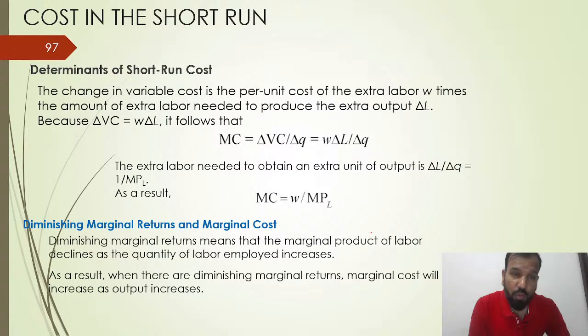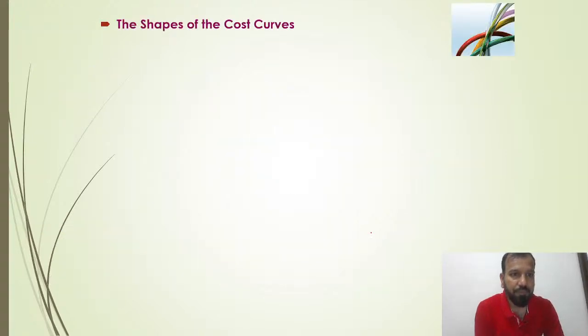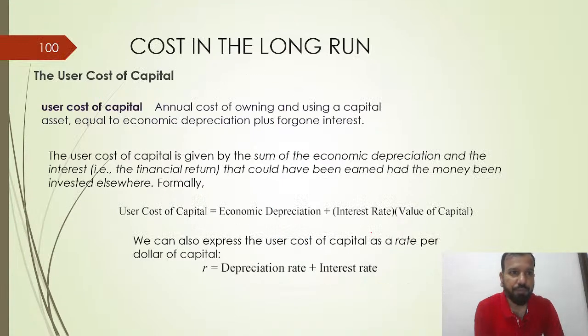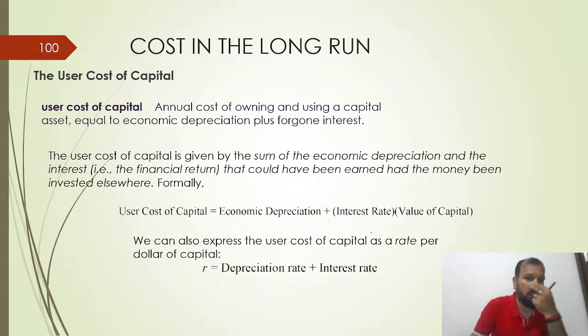So what is all about the cost in the short run? The change in the variable cost is the per unit cost of the extra labor, W, times the amount of extra labor needed to produce the extra output, delta L. Because delta VC divided by delta L follows that delta VC upon delta Q: change in variable cost divided by change in quantity. This is how you have to understand cost in the short run.